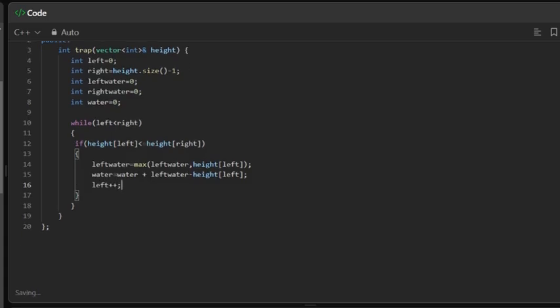So if this condition is violated, then in the else part, the right water will be the max of the right water and height of right.